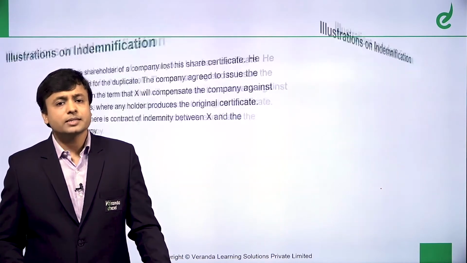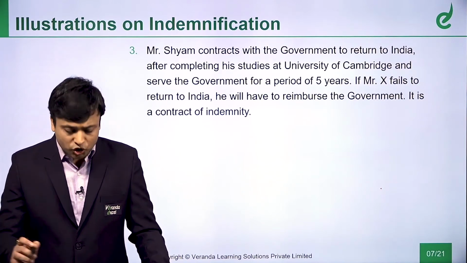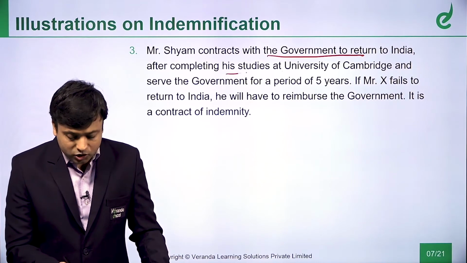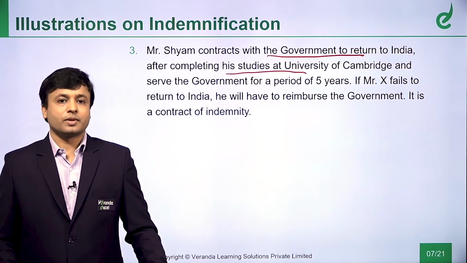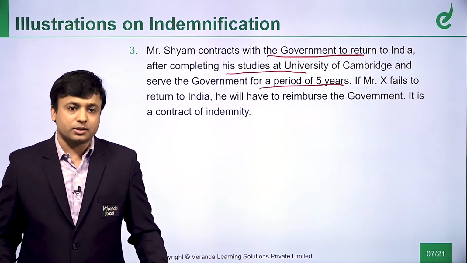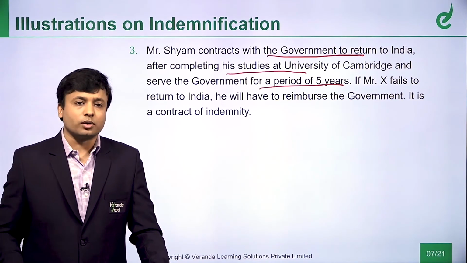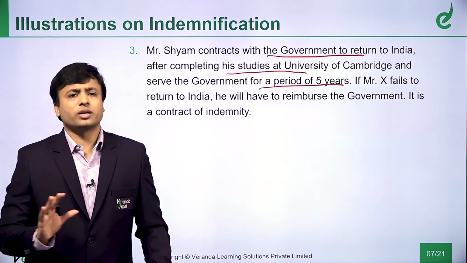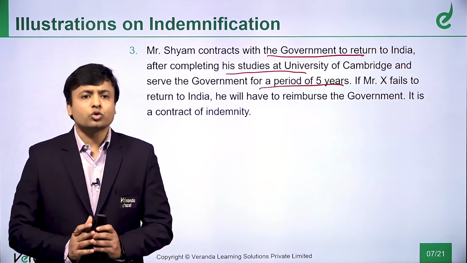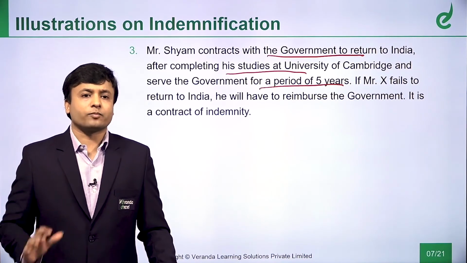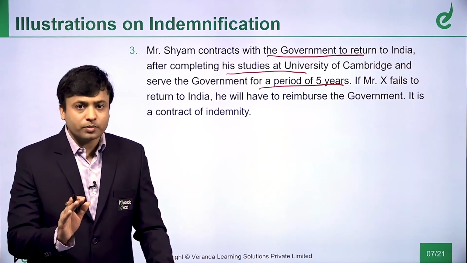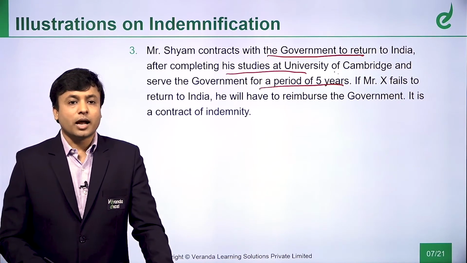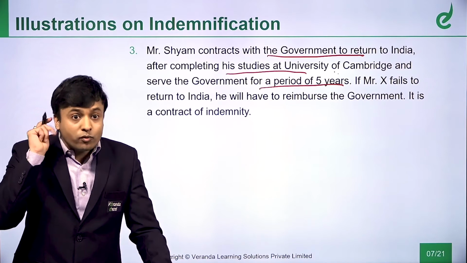Now, let's see example number 3. Now, Mr. Shyam contracts with government to return to India after completing his studies at University of Cambridge and to serve the government for a period of 5 years. See, Mr. Shyam is highly intellectual and he has been helped by the government in his studies or whatever it is, and based on that relationship, he enters into a contract with whom? With the government of India, saying that, boss, I will go for studies at University of Cambridge. I will go for studies at University of Cambridge and I will come back after my studies.